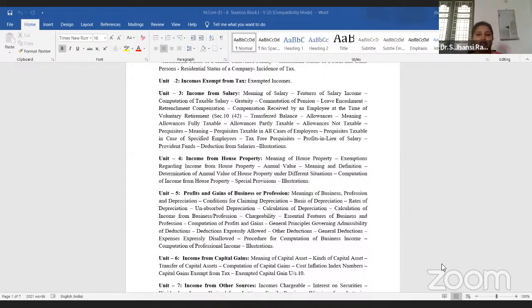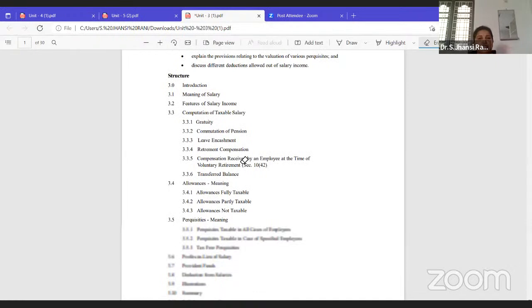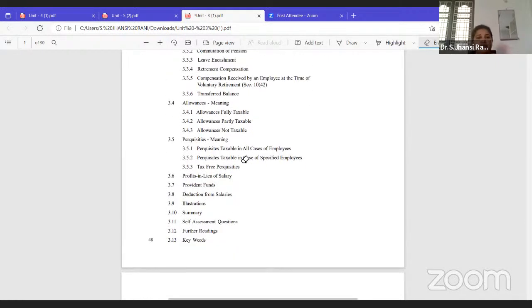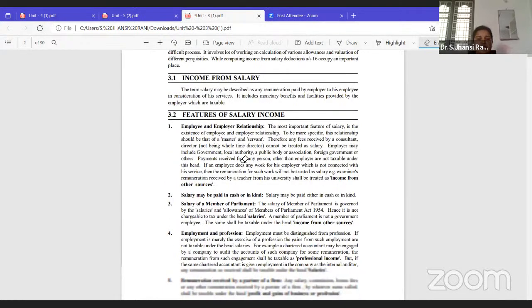Normally salary is an assumption that whatever income they receive, that is salary. But actually salary includes different points that have to be taken into consideration whenever we do that chapter. So income from salary means there should be a relation between employer and employee. Relation should exist between two people. Then whatever they receive is called income from salary. If there is no employer and employee relation, then it is not a salary. It will fall under income from other sources.